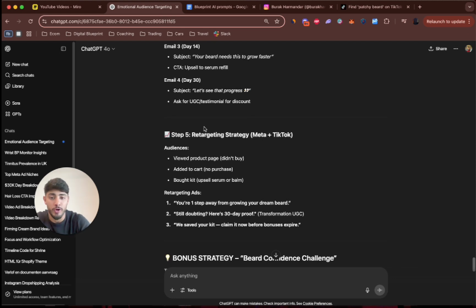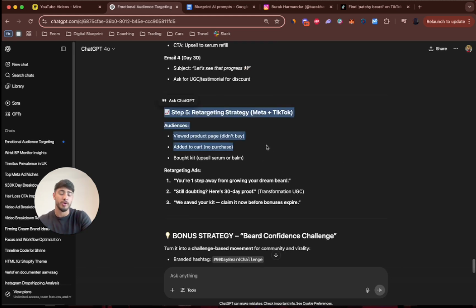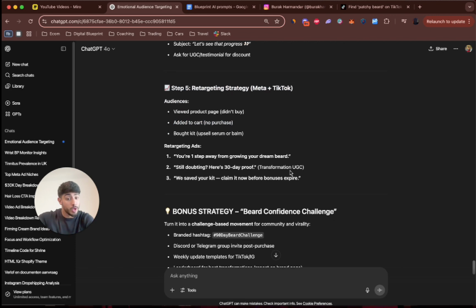Anyways, we also have here retargeting ads. Now, this is for people that have already watched your stuff. If you don't know what retargeting is, this is for people that have basically interacted with your brand, interacted with your store, interacted with your website, right? And then they haven't bought it yet. So it's basically going to show to the same people that have already seen your ads, that have probably already seen your website, that kind of already know about you. And then what is going to happen is usually with these retargeting ads, what you want to throw in there is usually a discount or you're going to give them an offer, right? So they actually go ahead and make that purchase because they didn't make the purchase before. So that's with the retargeting strategy, which I would also do.